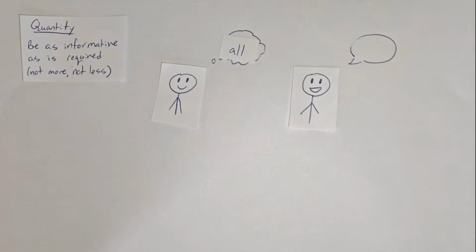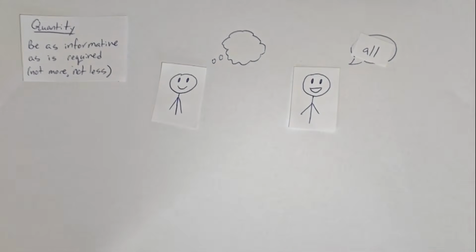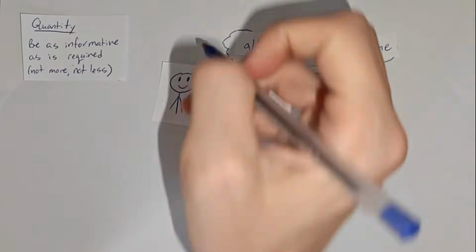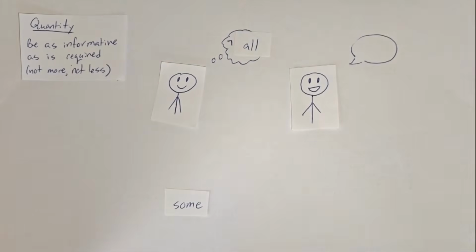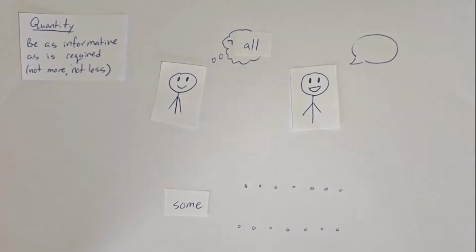So the basic theory is that according to the maxim of quantity, if the speaker meant all, which is strictly stronger than some, he would have said that. And so since the speaker didn't say all, he meant it's not true, giving some but not all. All isn't the only proposition which is strictly stronger than some, since some just means some amount, not specifying if it is all or not.